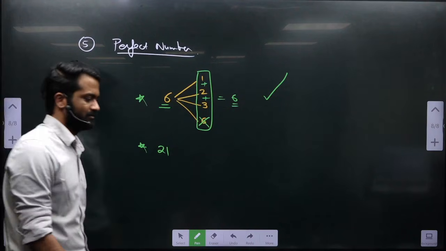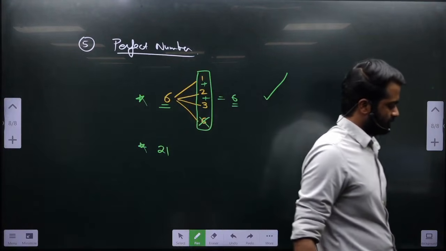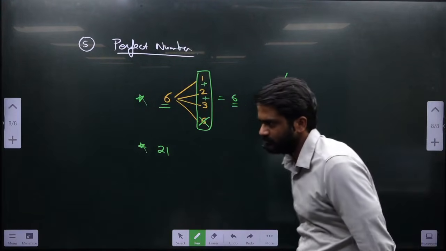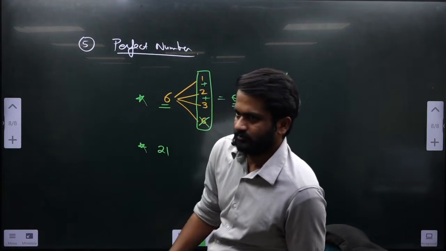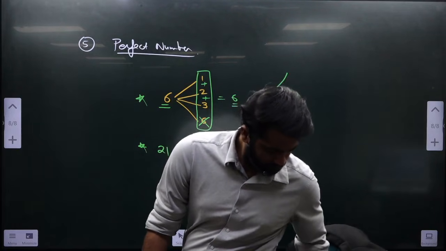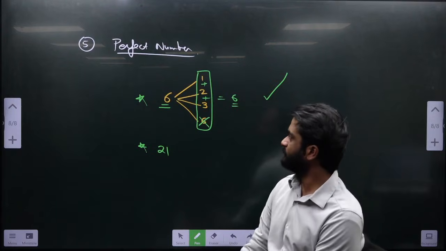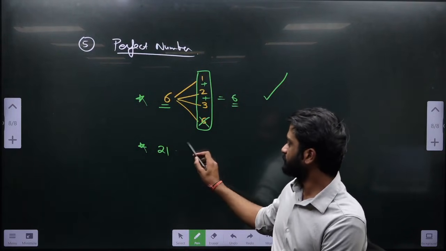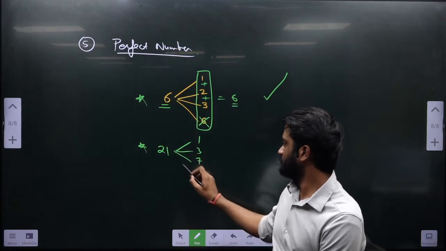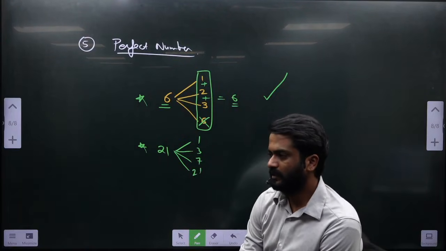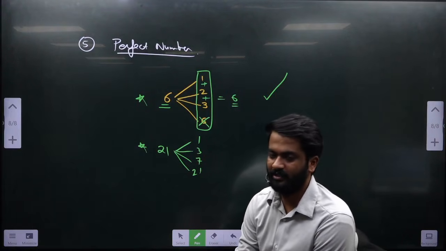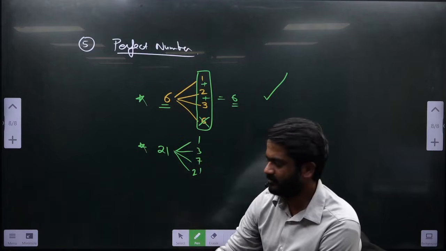21. These will be the factors of 21. For those who are struggling to know the factors, don't worry, give me some time.